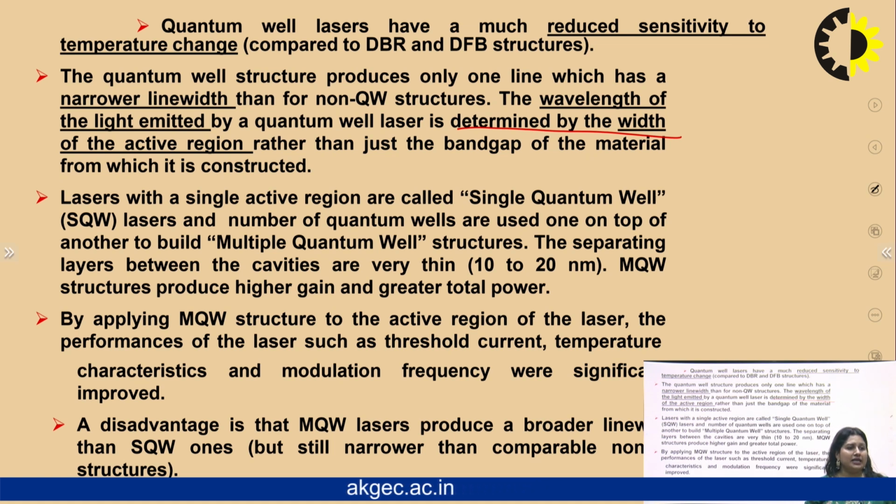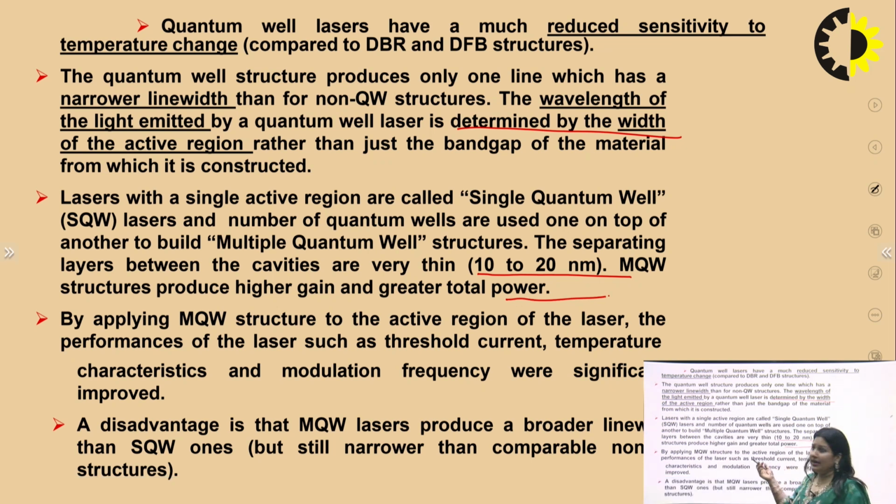The separating layers between the cavities are very thin, around 10 to 20 nanometers. A multiple quantum well laser structure produces higher gain and greater total power. As we have discussed, because of this structure the confinement of the atoms is much higher, so it produces very high gain and great total power.